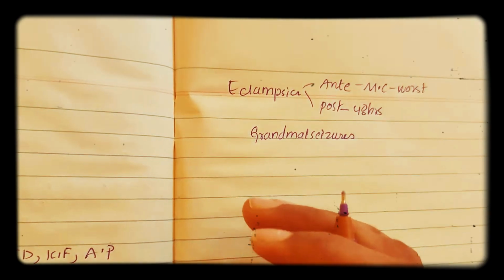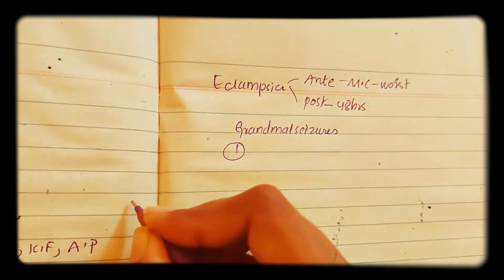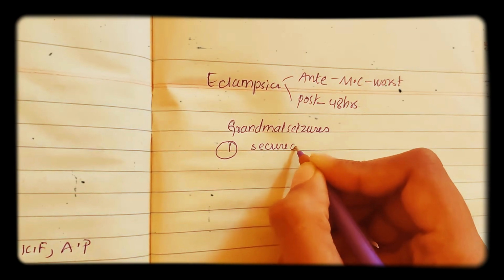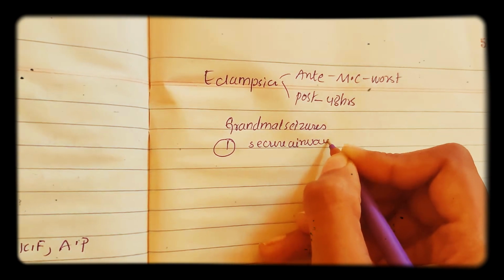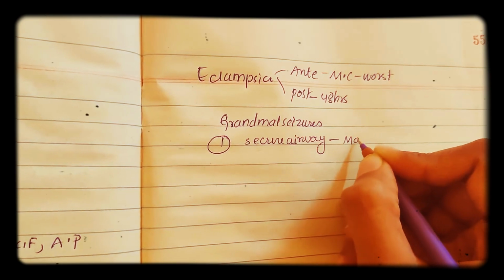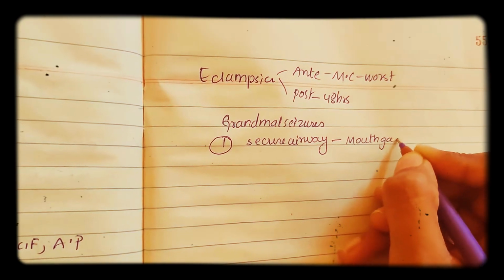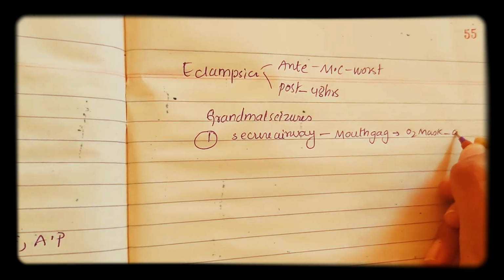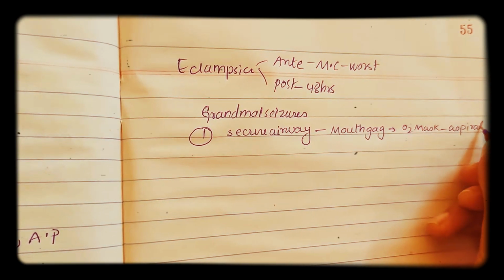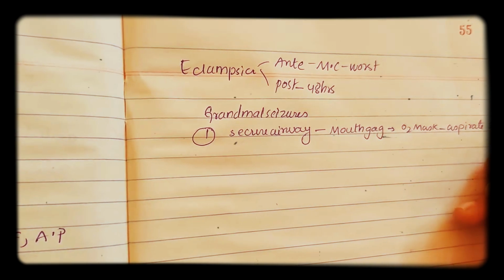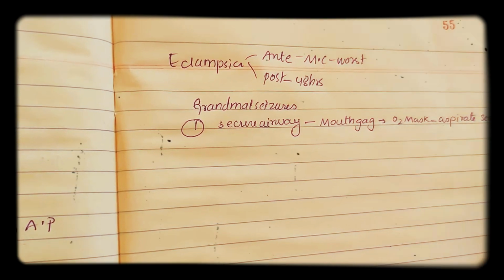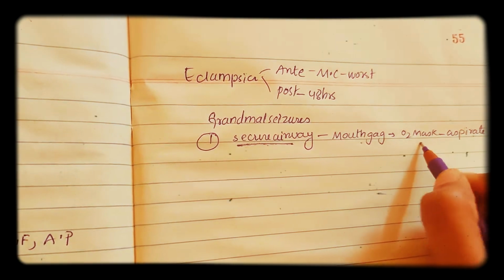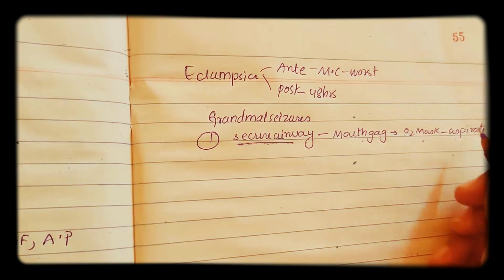So stepwise, the first step for the treatment of eclampsia is secure the airway. So how are you going to secure the airway? First one is mouth gag. Give the mouth gag, followed by oxygen mask, followed by aspirating the secretions. Just aspirate out all the secretions from the lung. So the first step in treatment of eclampsia: secure the airway, mouth gag, oxygen mask, aspirate secretions.